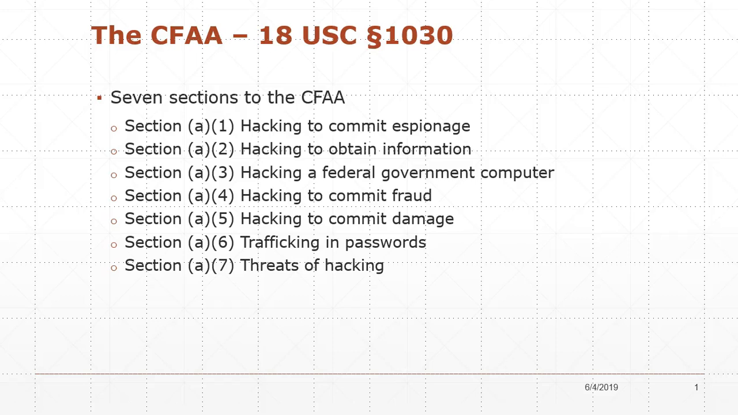Let's begin looking at the 7 sections of the CFAA. You can see through the 7 sections here, section A1 to section A7. Hacking to commit espionage, hacking to obtain information, hacking a federal government computer, hacking to commit fraud, hacking to commit damage, trafficking in passwords, and threats of hacking.